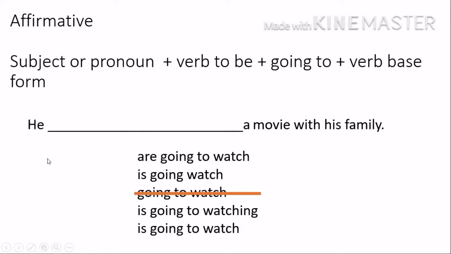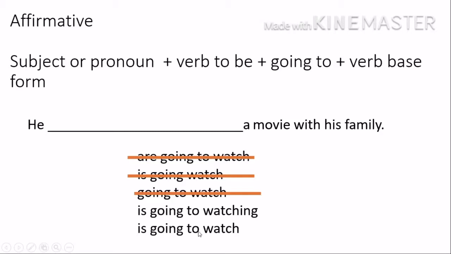He, she, it go with is. So are is incorrect. We, you, they go with are. Then going to, it's complete. Not only going, not only to. Going to. Here I don't have to, so that is not correct. This one is correct. He is going to.